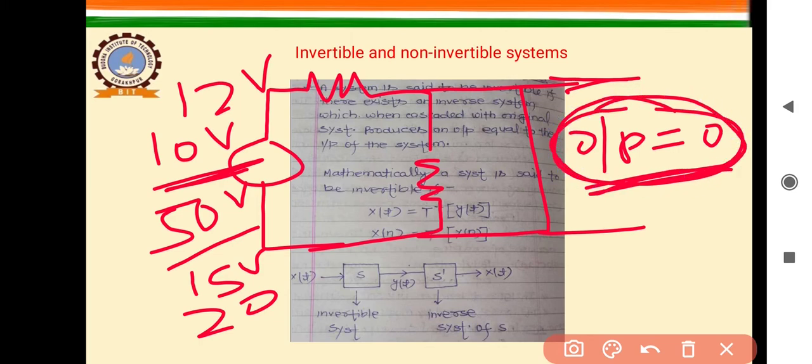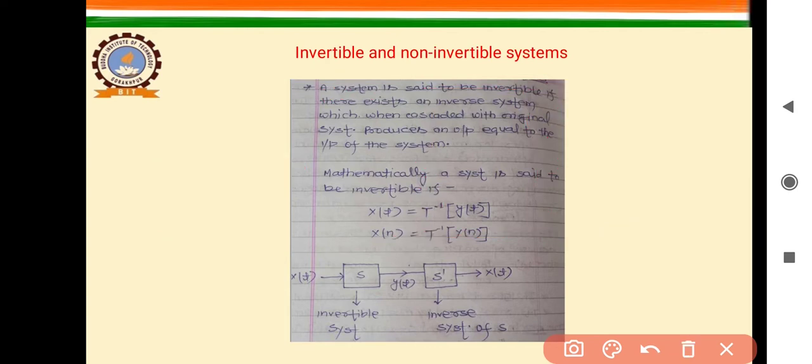So I cannot predict by taking this output 0 what the input was. We cannot say exactly that the input had that value. That's why we cannot produce the same input by taking this output. It means that if a system is giving output as 0, we cannot produce the input of this system. Such types of systems are non-invertible systems.